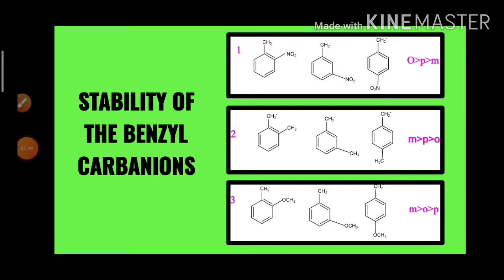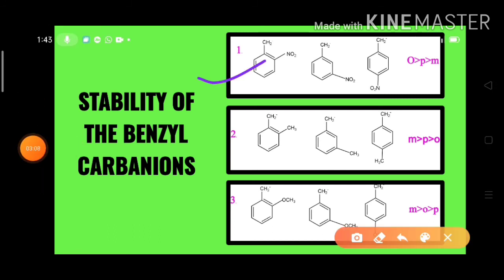Now we go for the stability of the benzyl carbanions. In carbanions, negative charge is there on the carbon atom. And in the first case, we are having the nitro group as the substituent. Okay? We know very well that the nitro group is a minus I and minus R group.